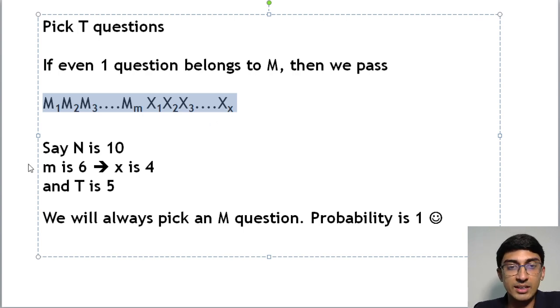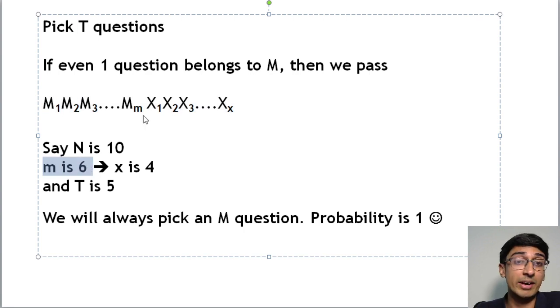Now in this scenario, let's take some examples. Let's say n is 10. That means totally there are 10 questions here, some of which I prepared for, some of which I have not prepared for. Let's say m is 6. That means I have actually done a good job and prepared 6 questions out of these 10. I prepared a majority of the questions, right? 6 questions. And x is 4. That means the remaining part has to be 4, because in total there are 10 questions. 6 are the ones I know, and the remaining are 4.